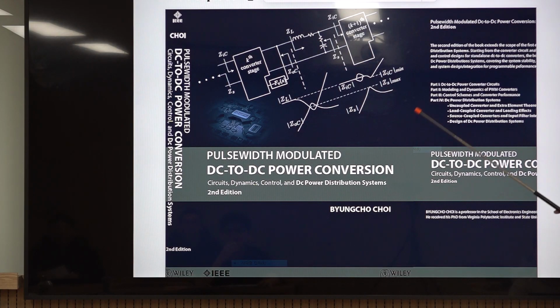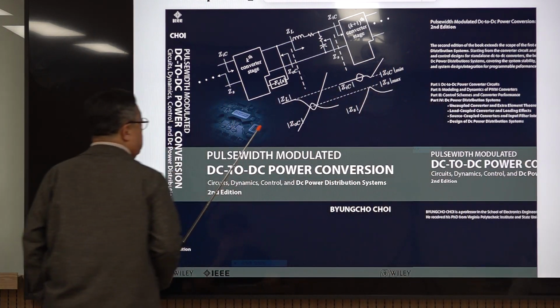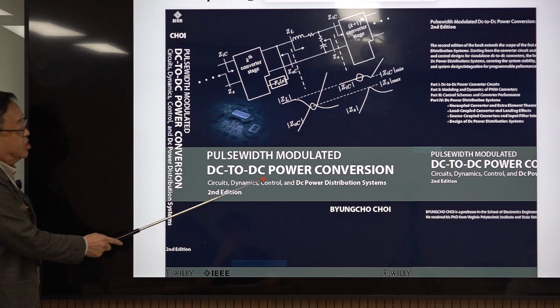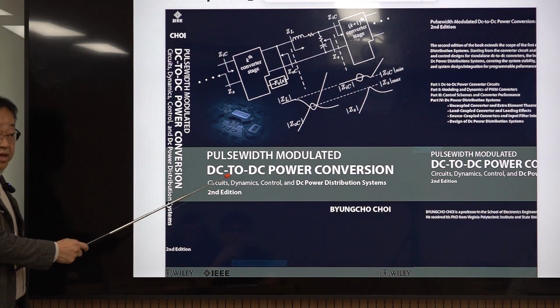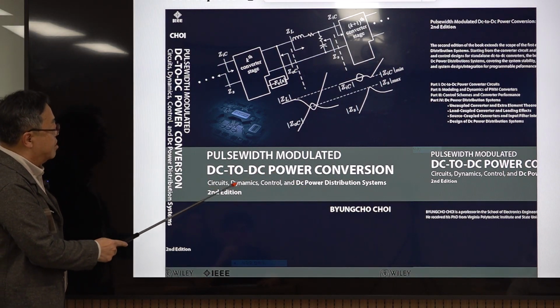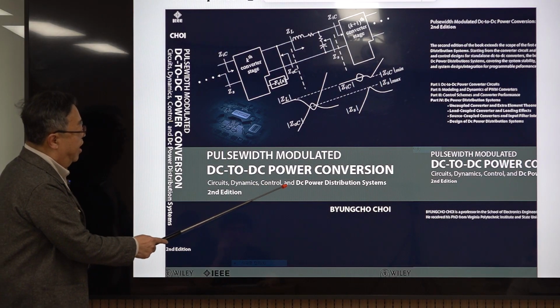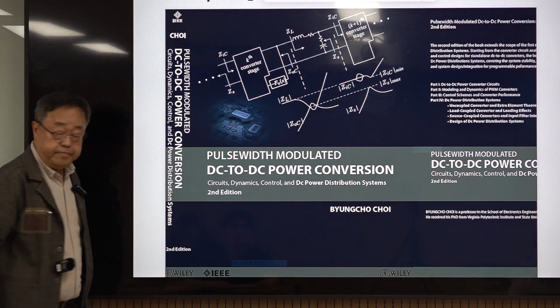And I'm the author of this book. It is entitled Pulse Width Modulated DC-DC Power Conversion. And the scope of this book is very wide. It contains a lot of information about circuits, dynamics, control, and some issues about power distribution systems.